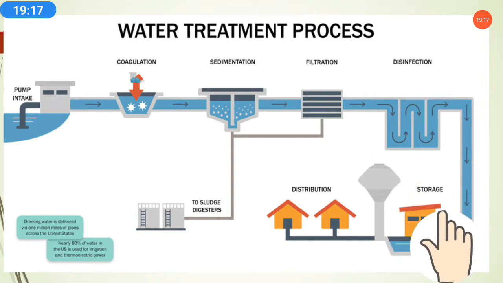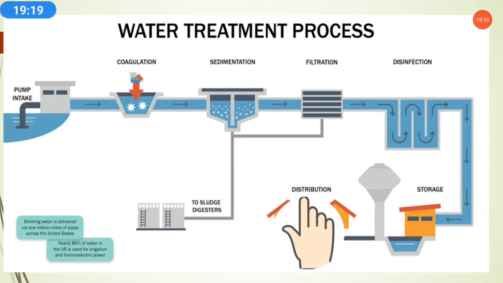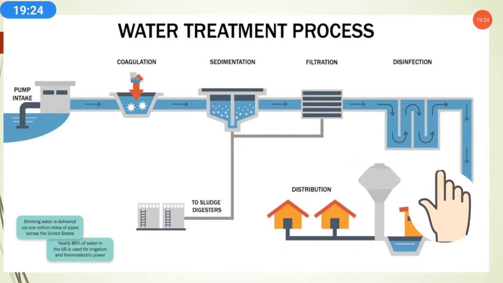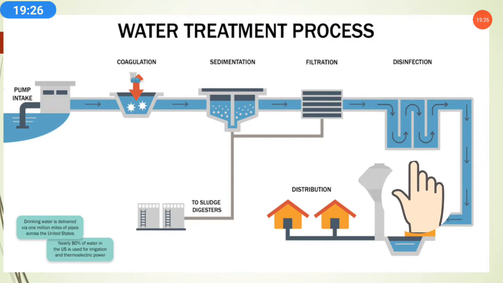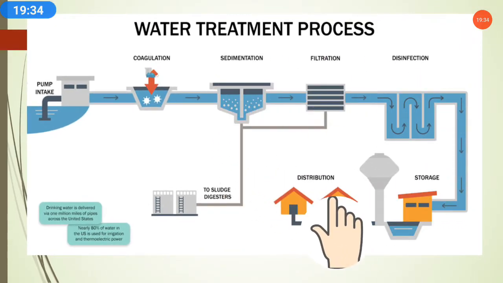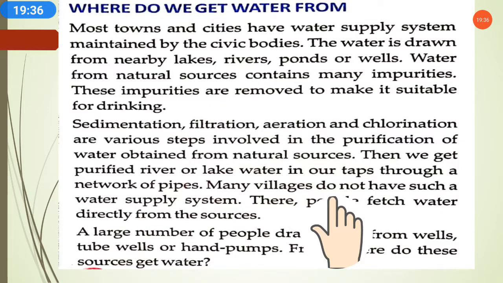Then the water gets stored, and then it gets distributed to the other houses. Aeration also takes place here. Aeration means that with the help of air pressure, the water gets filtered and cleaned, and then the water is distributed through so many treatment processes.